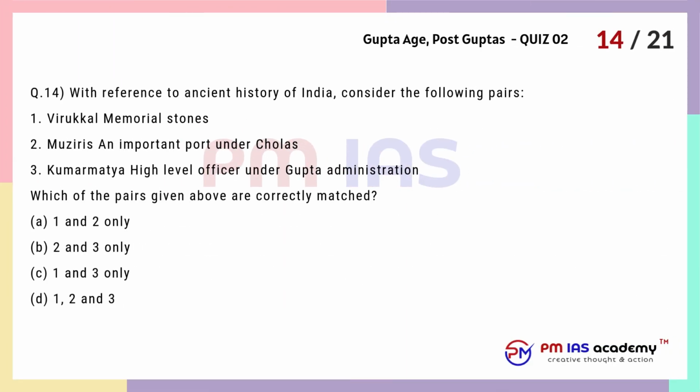Question 14. With reference to ancient history of India, consider the following pairs. 1. Virukkal, memorial stones. 2. Muziris, an important port under Cholas. 3. Kumaramatya, high-level officer under Gupta administration. Which of the pairs given above are correctly matched? A. 1 and 2 only. B. 2 and 3 only. C. 1 and 3 only. D. 1, 2 and 3.